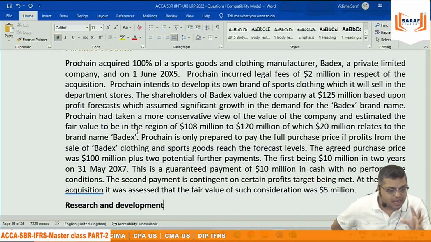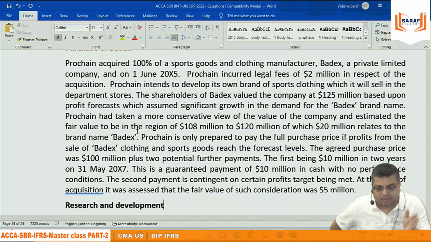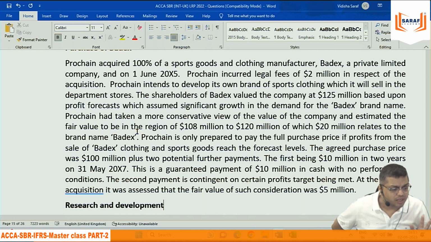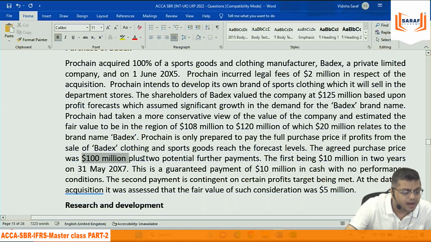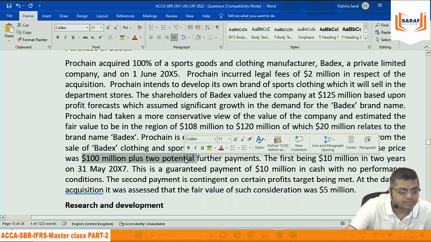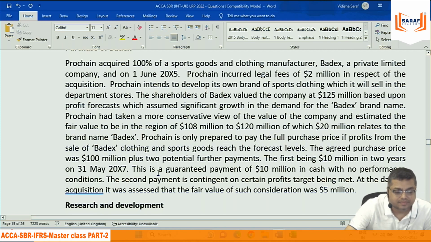The legal expenditure of 2 million will not be given to the owner of the other company. The legal expenditure will be charged to the P&L account. P intends to develop its own brands. Let all that be, the shareholder. What are we going to pay them? We are paying 100 now. The 2 million legal fees is in connection with the acquisition, right?